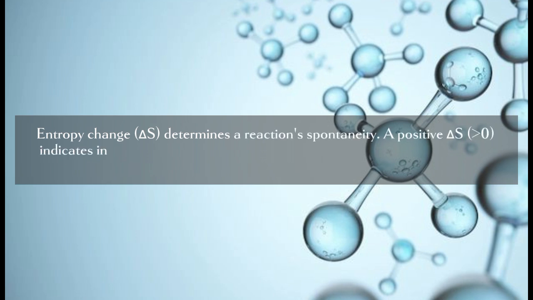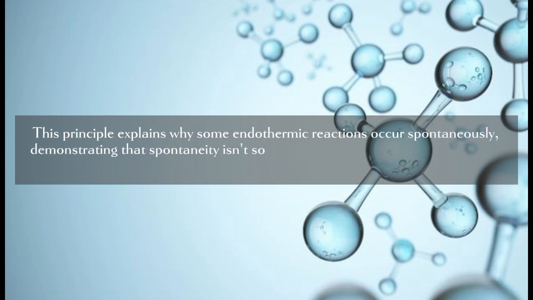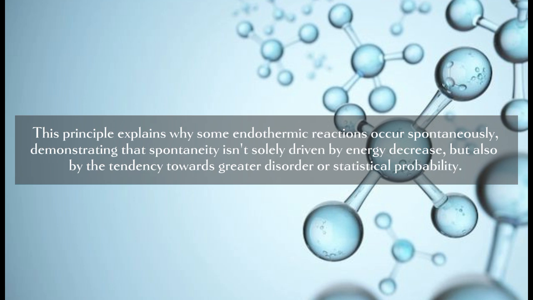A positive delta S, greater than 0, indicates increased disorder, favoring spontaneity, while a negative delta S, less than 0, indicates increased order, disfavoring spontaneity. This principle explains why some endothermic reactions occur spontaneously, demonstrating that spontaneity isn't solely driven by energy decrease, but also by the tendency towards greater disorder or statistical probability.